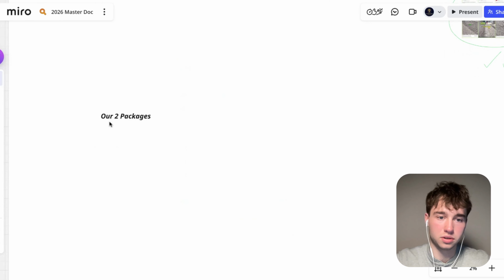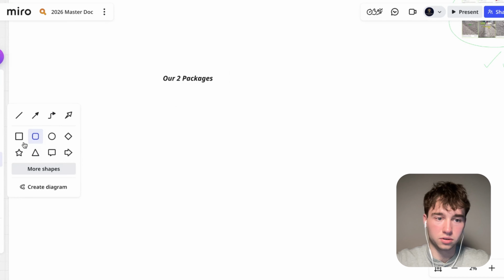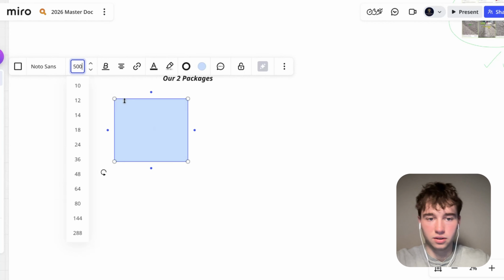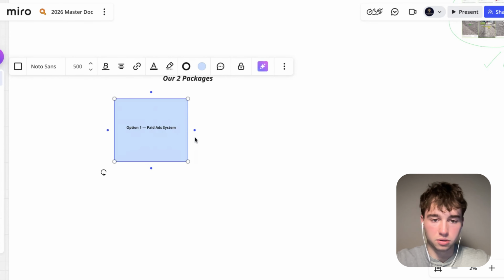Let me just redo this here. We're gonna make this simple. I'm gonna literally make this just 2 cards, like simple stuff here. We're gonna want to make this around 500 size, and we're gonna throw in here. Option 1 is our paid ad system, just our paid ad system, nothing else more complex than that.